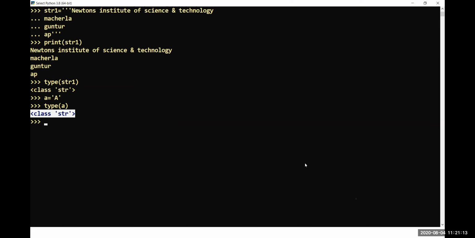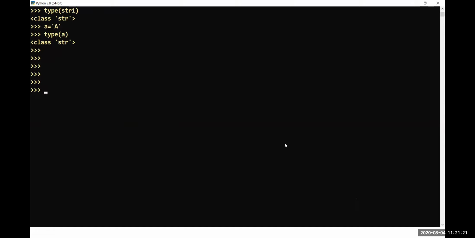Let me take an example for better understanding: st will be equal to Newton. Now you'd like to identify the number of indices. So this is 0, 1, 2, 3, 4, 5. Totally, 6 characters are there.